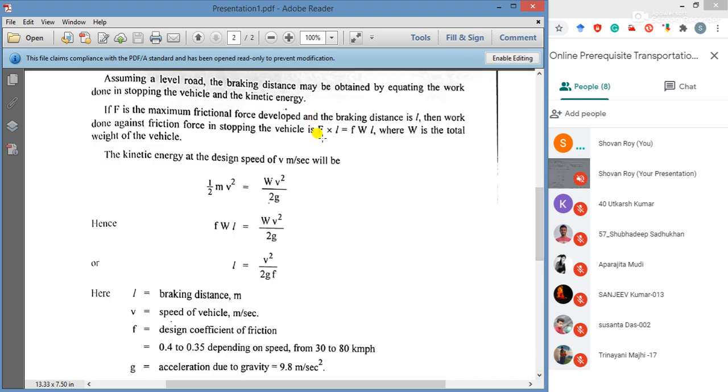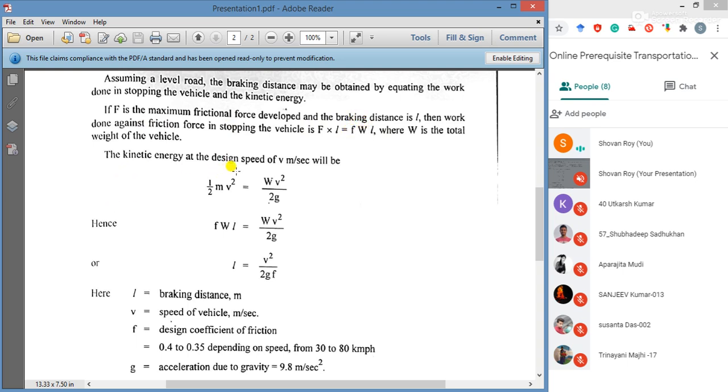This is the maximum frictional force into L. L is the braking distance, equals to small f, the coefficient of friction, W is the total weight of the vehicle, and again L is the braking distance. So normally F, this maximum frictional force, we can break into coefficient of friction into weight of the vehicle.